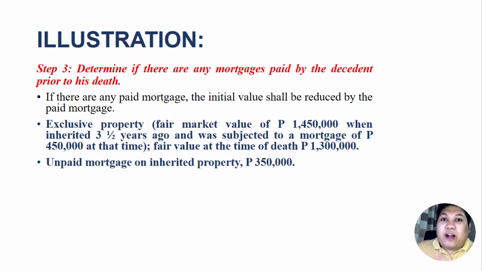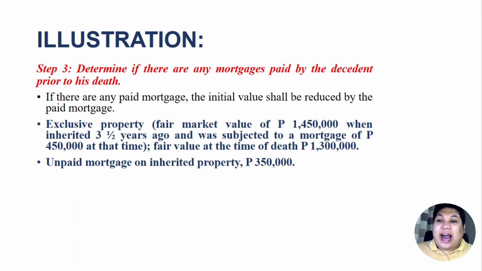3.5 years ago, the property was received wholeheartedly, but there was a corresponding condition to pay this 450,000 pesos mortgage. However, today, the unpaid mortgage is only 350,000 pesos. So therefore, we can say there was a payment of 100,000 pesos.